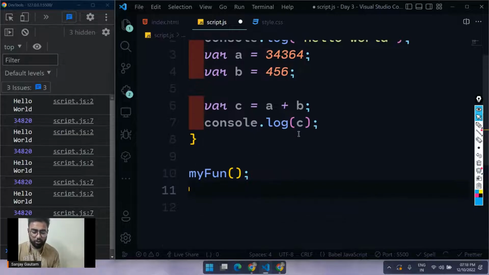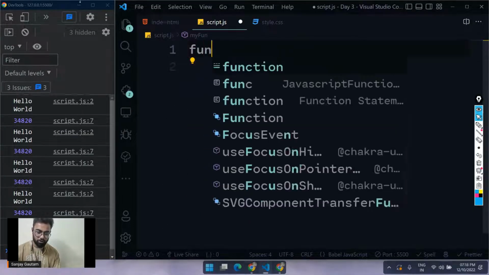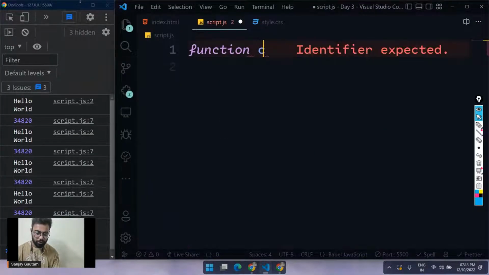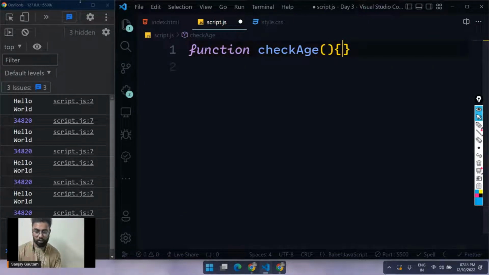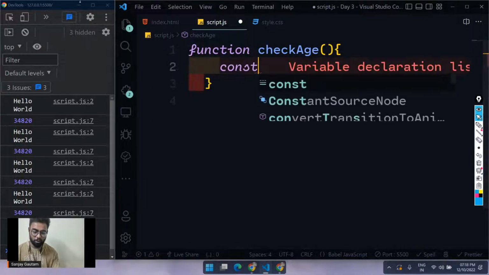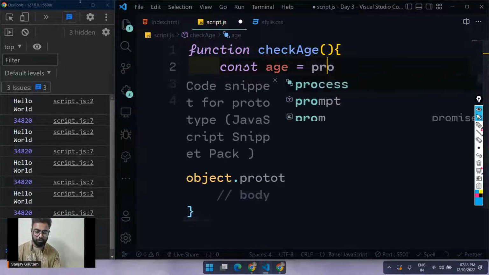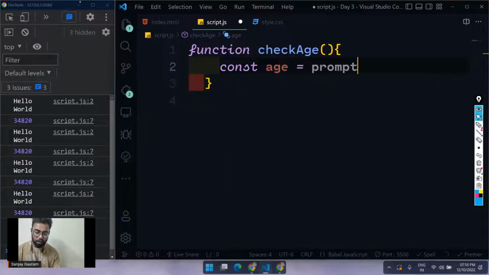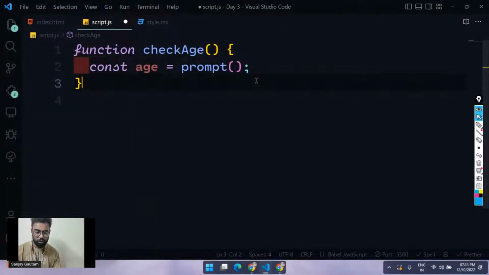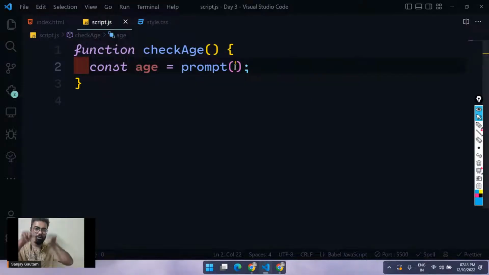And one more thing you can do. Let me create another function for you, function checkAge. The checkAge function is just going to check the age. And here I'm going to type const age equals prompt. So what is this prompt? If you want to take input from the user, just type prompt here. It will show a dialog box, and there the user can type anything.